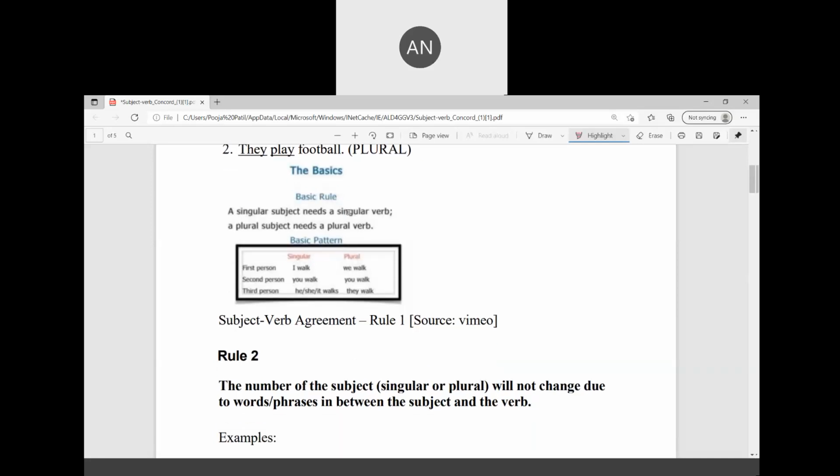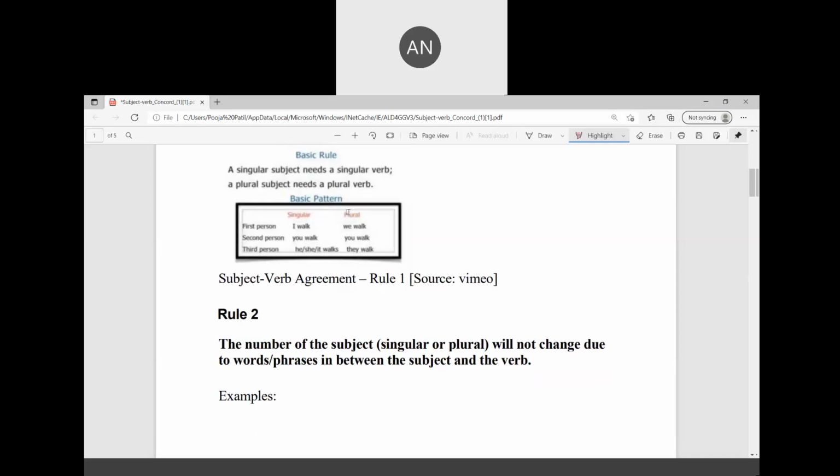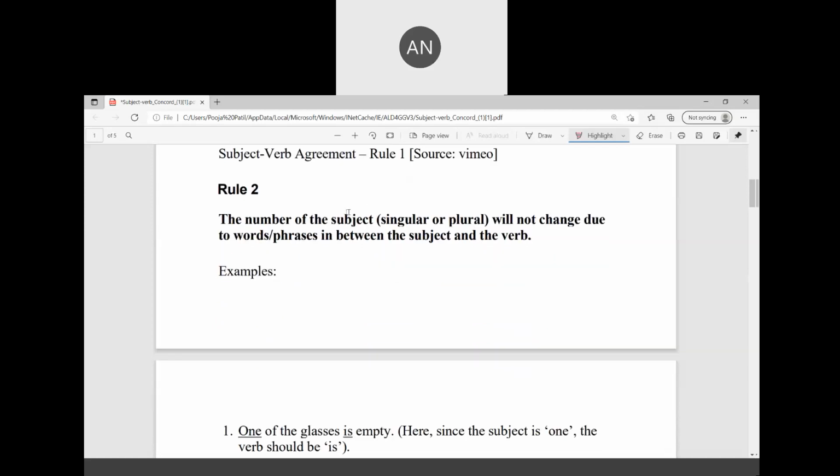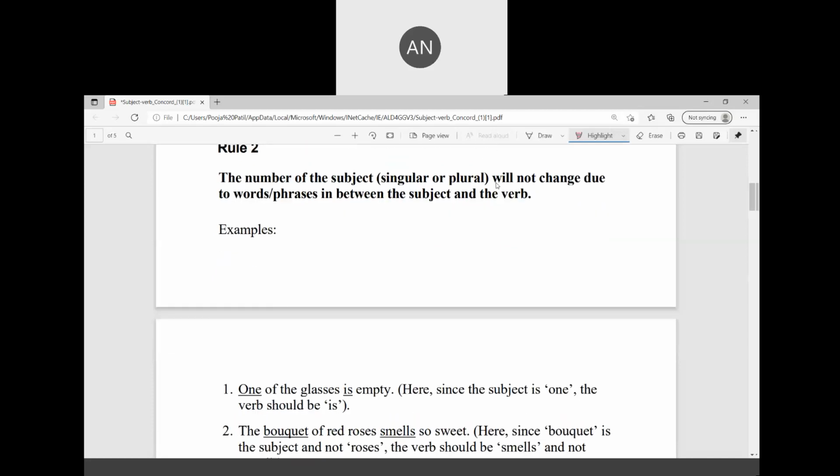Rule number 2. The number of the subject, singular or plural, will not change because of the phrases in between the subject and the verb. This is better demonstrated by an example. One of the glasses is empty.